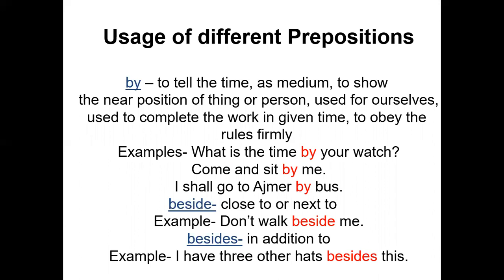It can be used to show the near position of thing or person. It can be used for ourselves. It can be used to complete the work in given time or to obey the rules firmly. Some examples are here. To tell the time, what is the time by your watch? As medium, I shall go to Ajmer by bus. To show the near position of thing or person, come and sit by me.